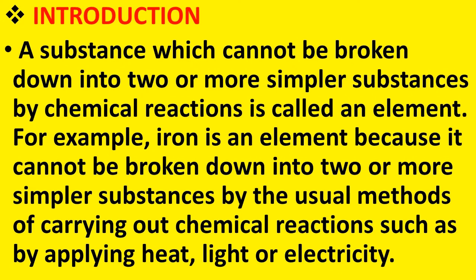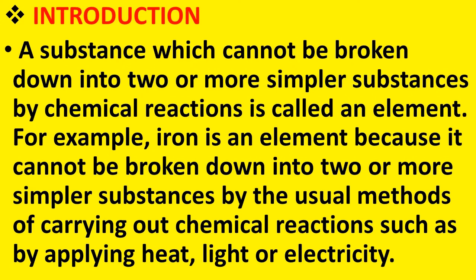So, an element is a pure substance which cannot be broken down by applying heat, light or electricity to bring about any chemical reaction. For example, iron is an element because it cannot be broken down into two or more simpler substances by the usual methods of carrying out chemical reactions such as applying heat, light or electricity.